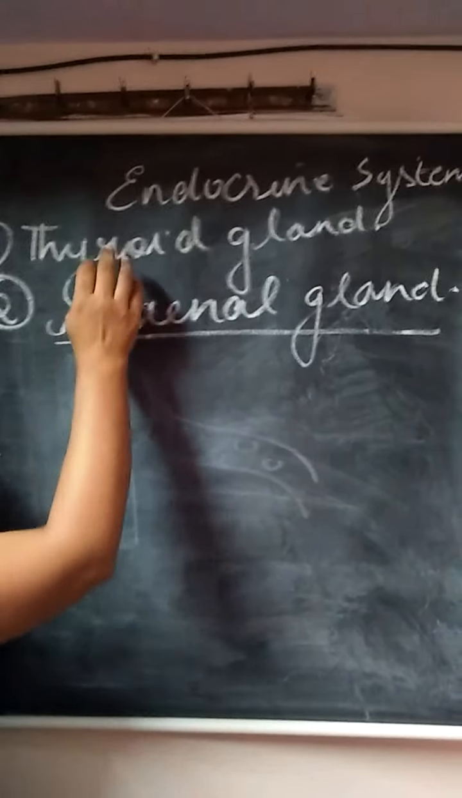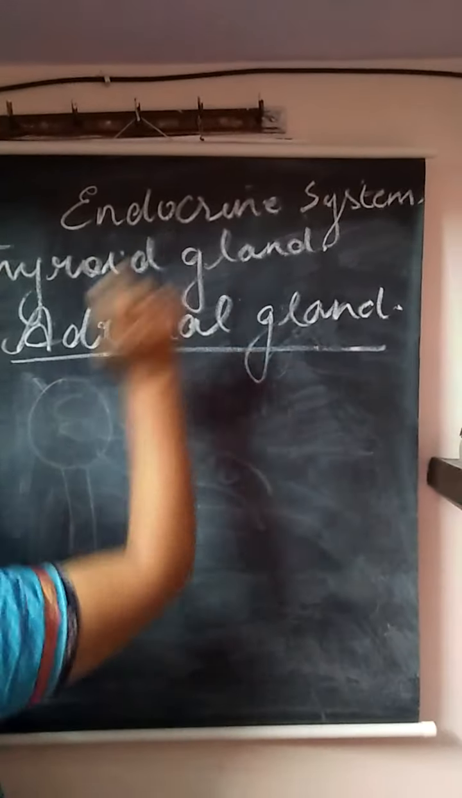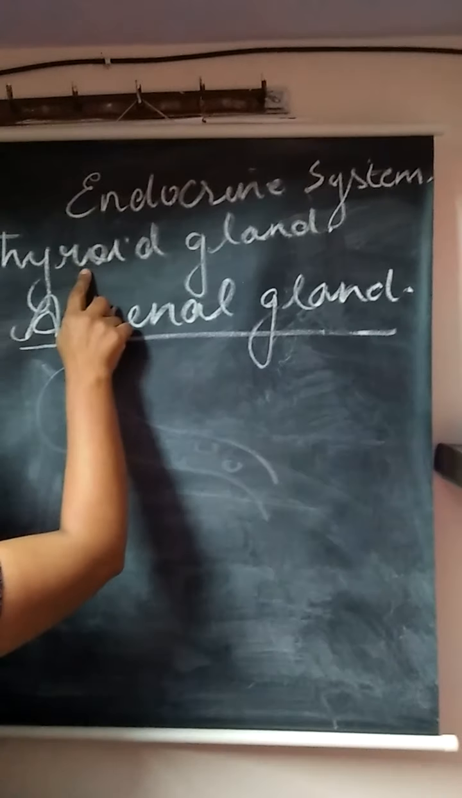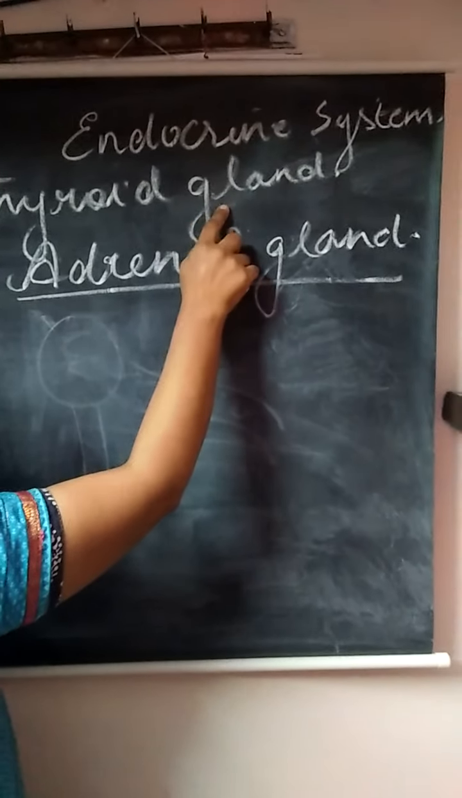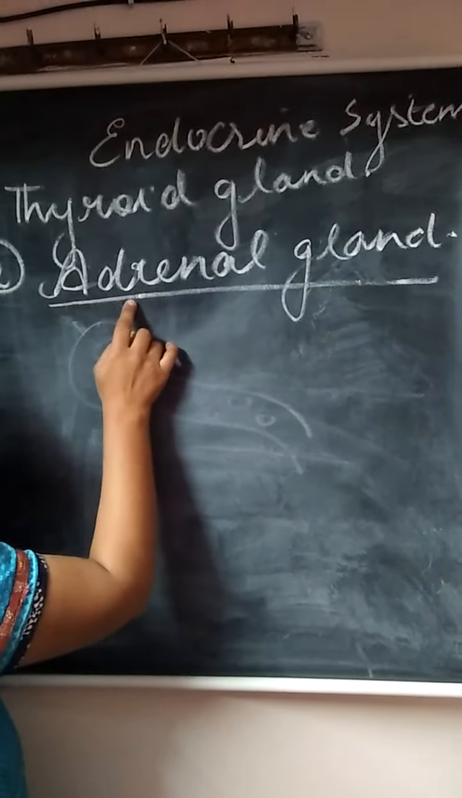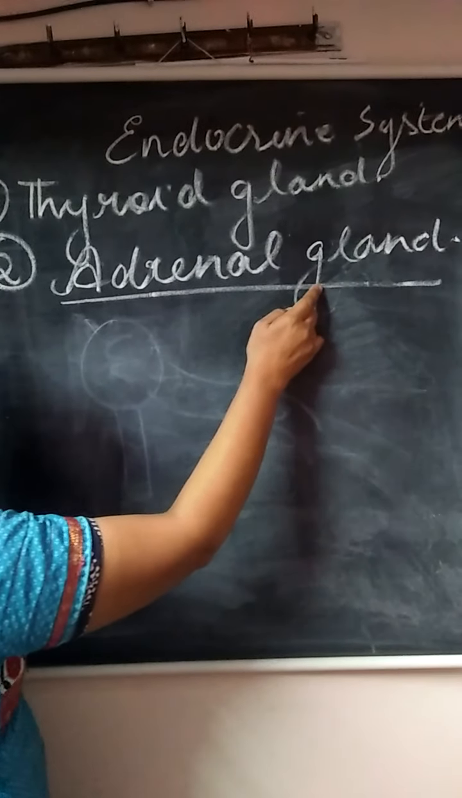Last time we started with the endocrine system and I had already taught you about the thyroid gland. Now today we are going to deal with the adrenal gland.